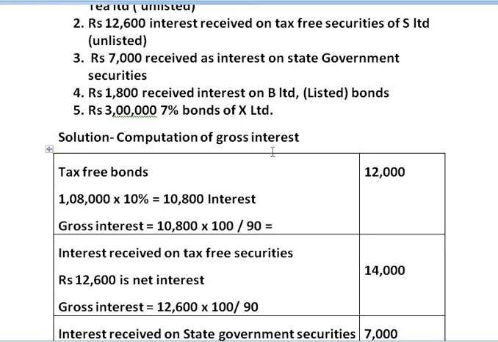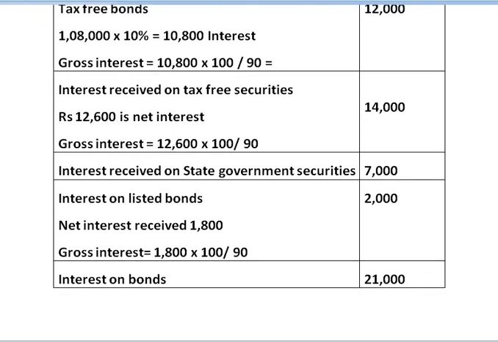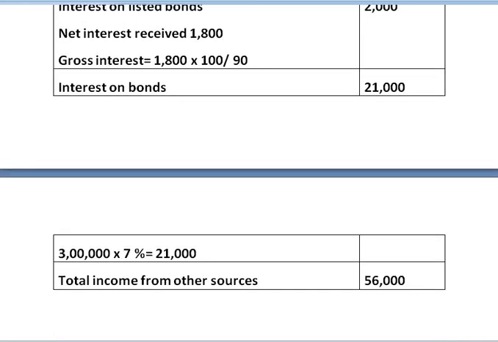Fourth information provided to you is 1,800, which is received as interest on B Limited, which are listed bonds. 1,800 amount received is net interest. We have to find out gross interest on it, and it is calculated as 1,800 into 100 upon 90. Fifth is 3 lakh 7% bonds of X Limited. As I have already told you, whenever you are given the amount of investment made plus the percentage of interest, directly you have to calculate the interest. No grossing up is required. So you have calculated it as 3 lakh into 7% on it. You get it 21,000. Thus we get total income from other sources at rupees